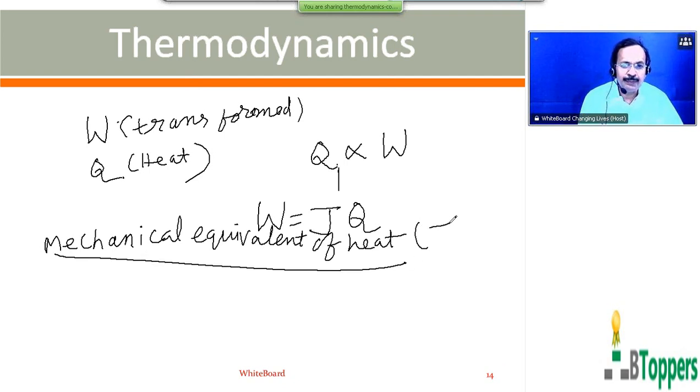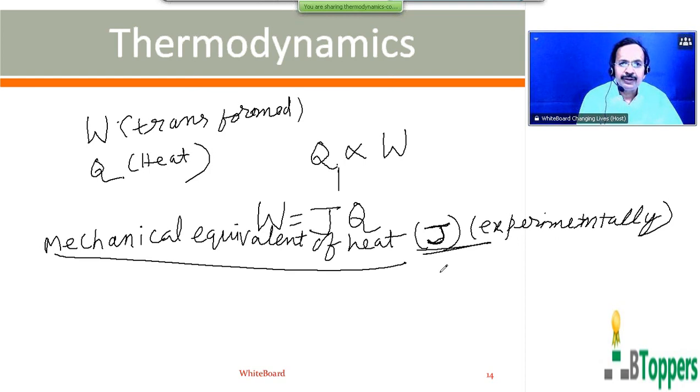Capital J is called the mechanical equivalent of heat, and the value of capital J is found experimentally. Actually, there is an experiment to determine the mechanical equivalent of heat, which was discussed in school textbooks in the past. And the same experiment used to be there even in the practical classes in intermediate in the past. So the value of J is found experimentally.